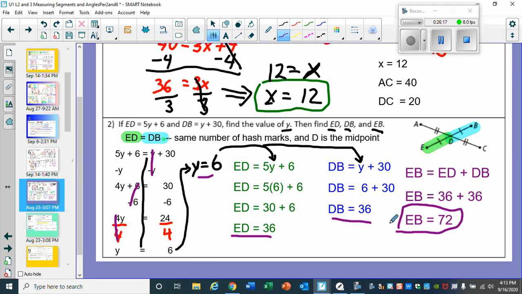So hopefully this video will help as we progress to the next section, which we will talk about angles, angle measurements, and similarly, angle bisectors.